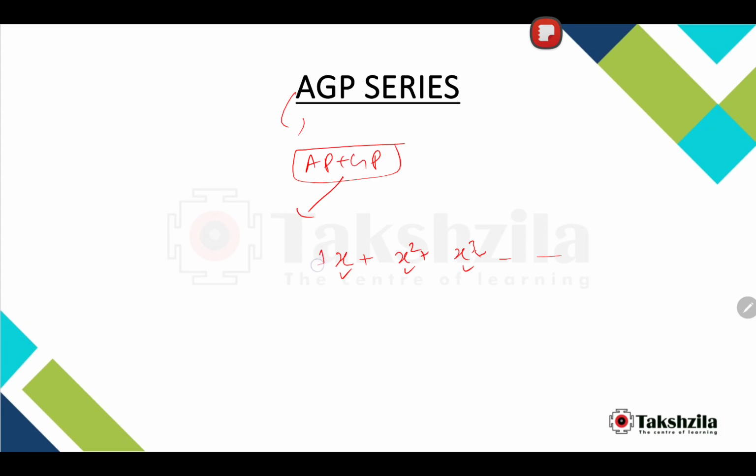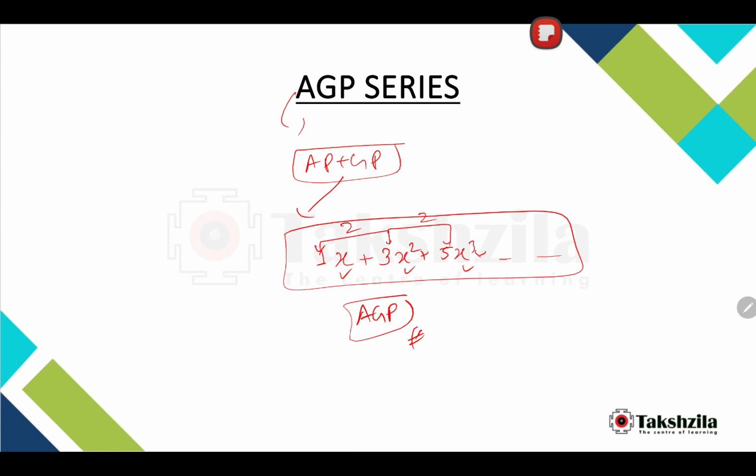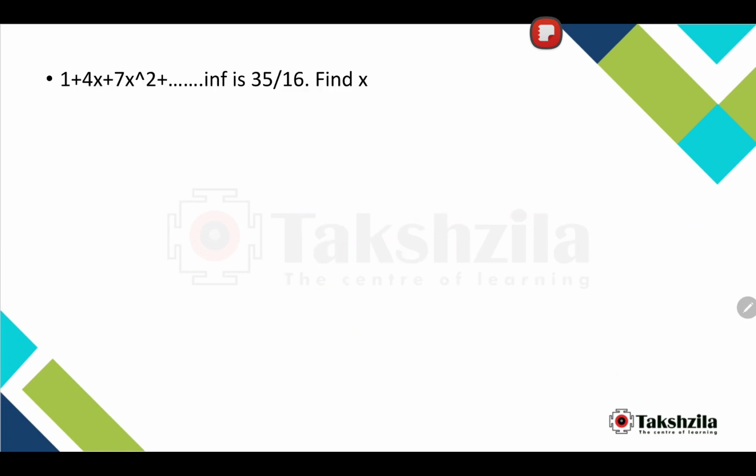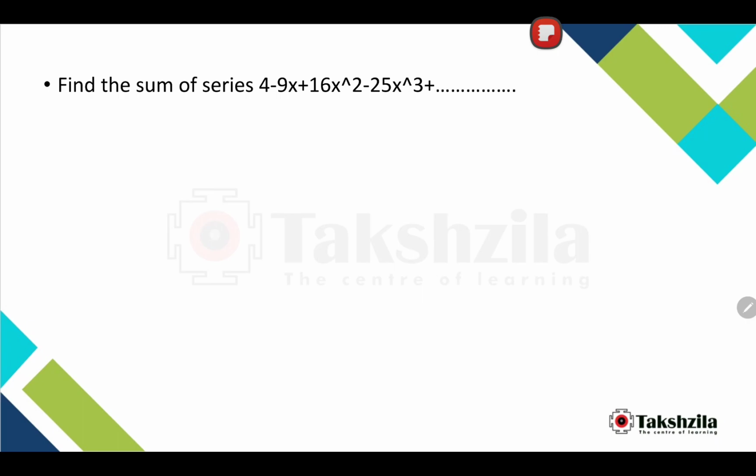Now here it will be like 1, 3, 5, and so on, so you can spot that this is in AP, isn't it? 3 minus 1 is 2, 5 minus 3 is 2, so this will basically be an AGP series. This is how it is. I'll deal with two particular questions on this also. If you want, you can try it as well, but I'll be making a separate video for that.